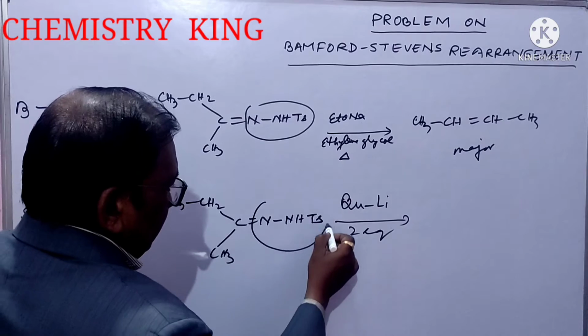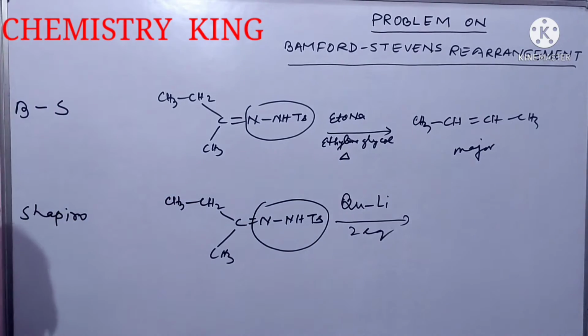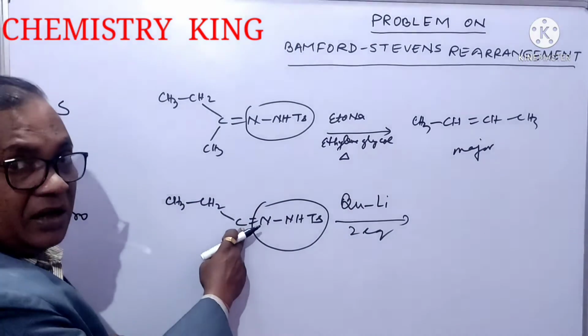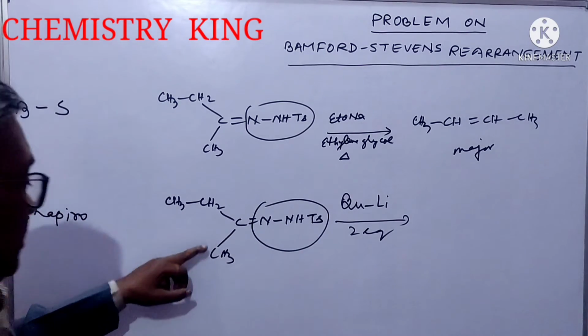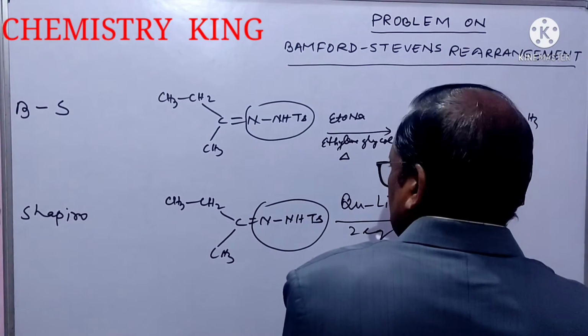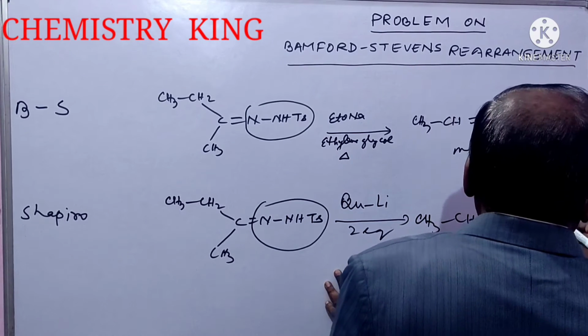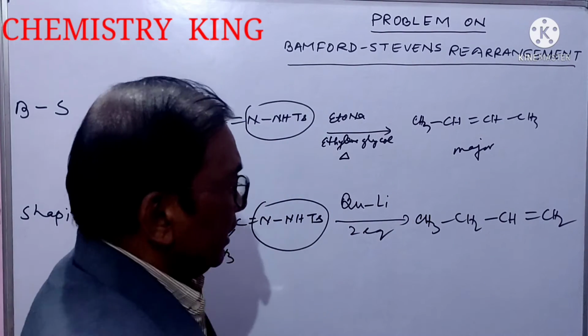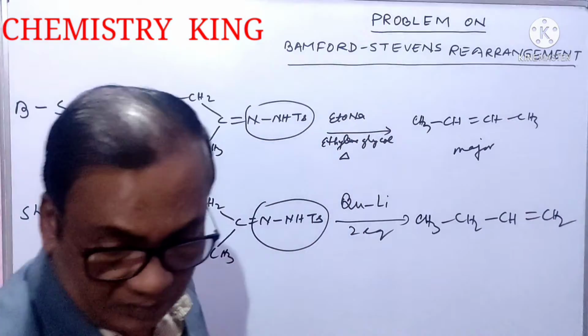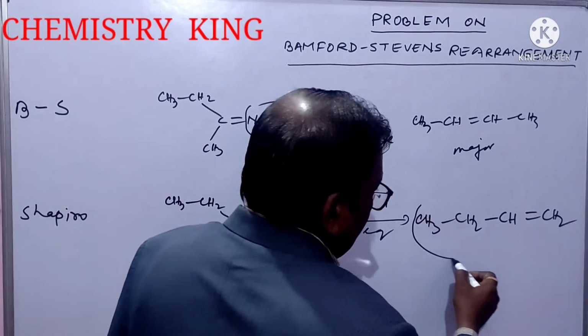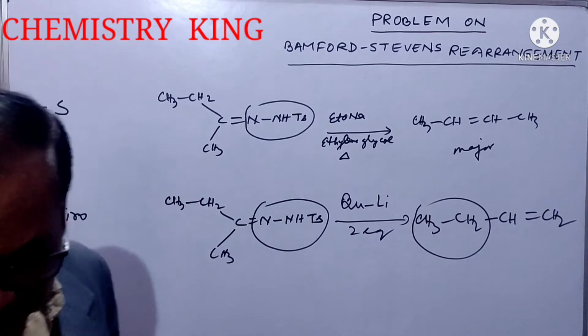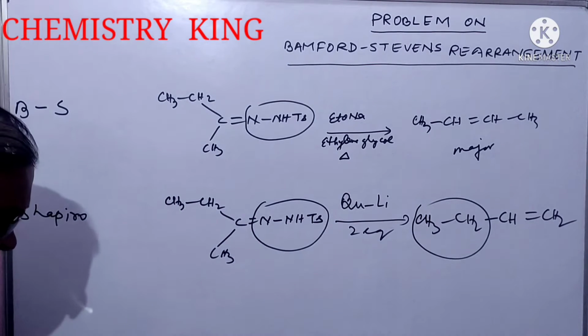This part will be eliminated and one hydrogen will come here and the double bond will come here. CH3, CH2, CH double bond CH2. It will be major. It has less alkyl groups attached at the ethylenic unit.